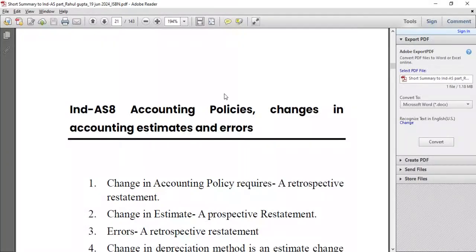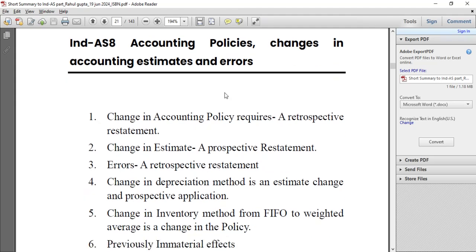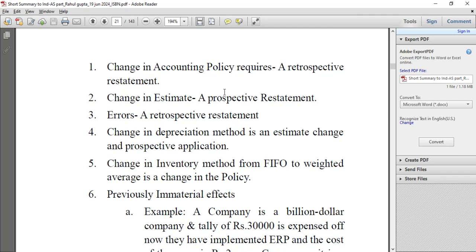Changes in accounting estimates and errors. A change in accounting policy requires a retrospective restatement. A change in estimate requires a prospective restatement, and errors require a retrospective restatement. A change in depreciation method is a change in estimate, and it requires prospective application. A change in inventory method from FIFO to weighted average is a change in policy.